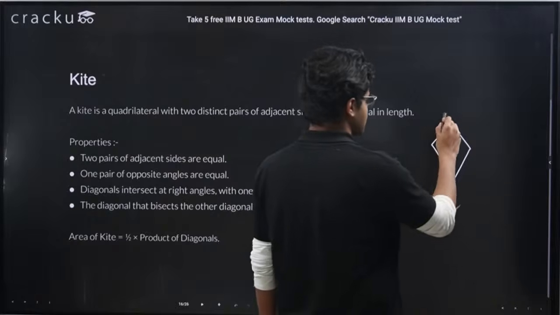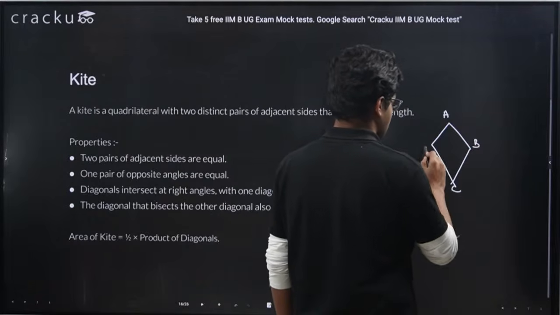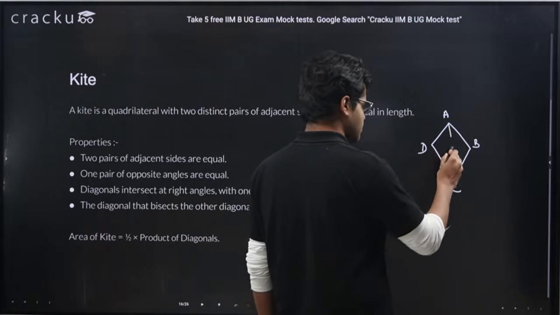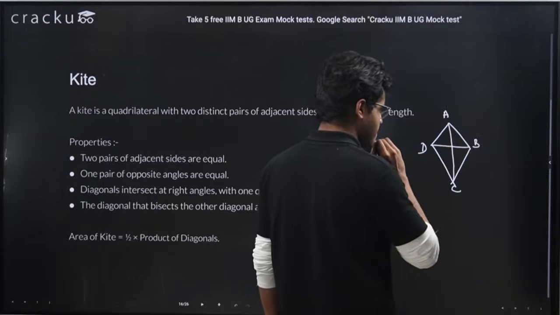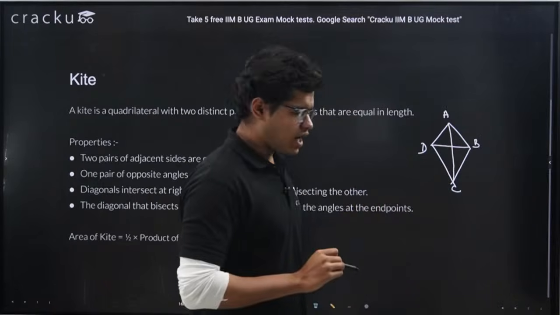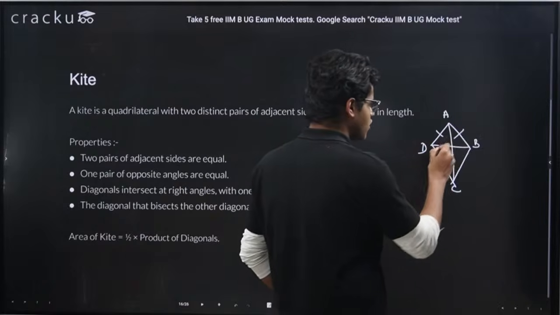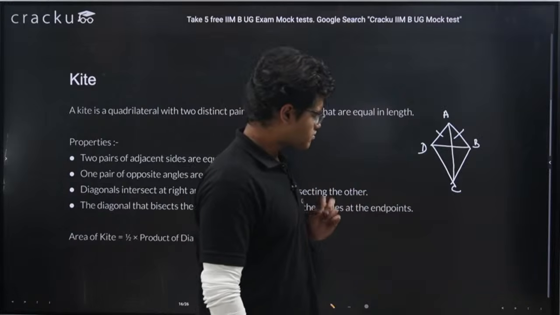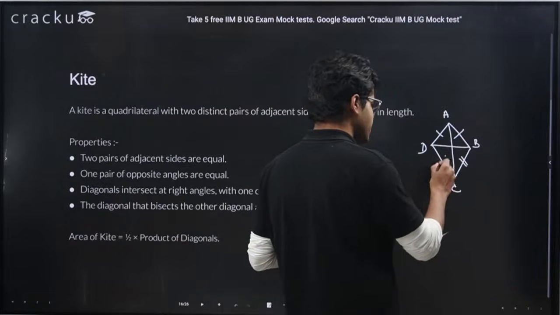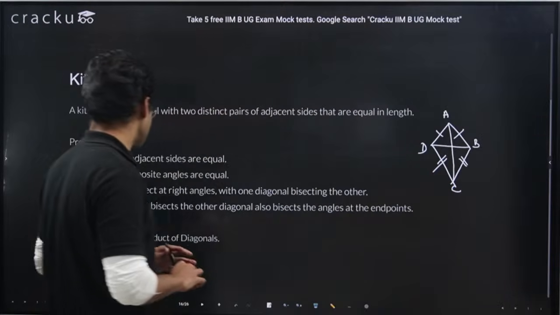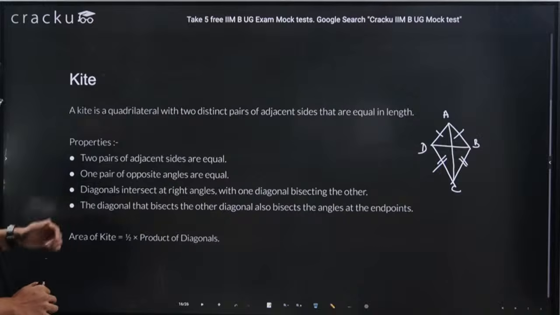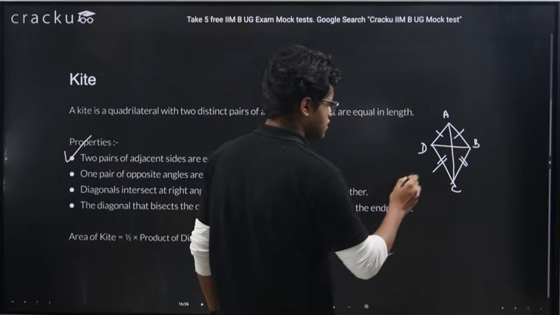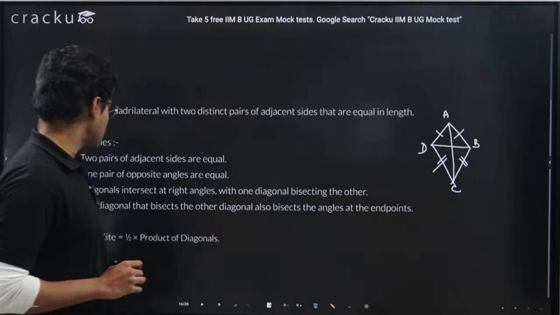Okay, let's say ABCD is a kite. Now what is the speciality about a kite? AC is a diagonal, BD is a diagonal. The speciality about a kite is that AD will be equal to AB, meaning triangle ABD will be an isosceles triangle, and BC will be equal to DC, meaning triangle BCD will be an isosceles triangle. So two pairs of adjacent sides are equal, right? These are adjacent sides, so they are equal.